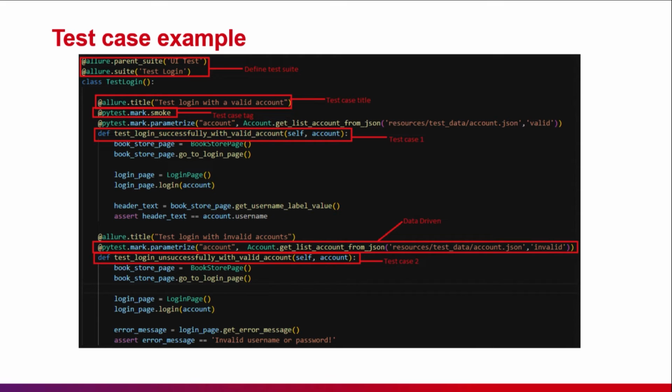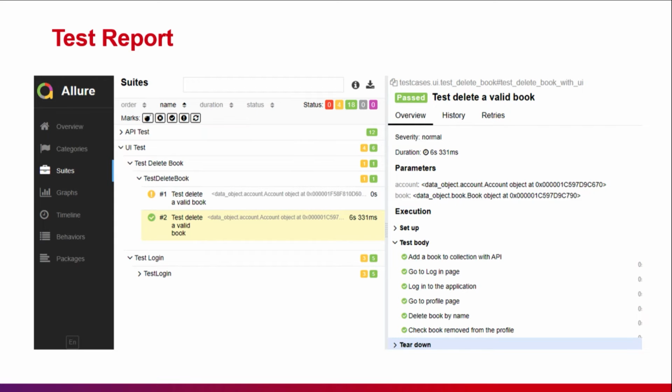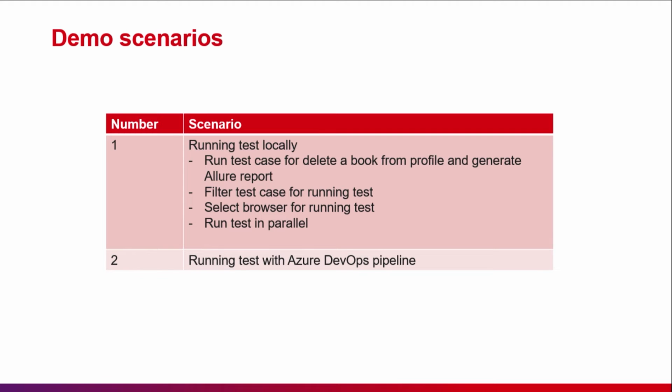For example, we mark the first test case as smoke here. After running test, the Allure report will be generated. Now, we'll move to the demo section. In this demo section, we will run some scenarios shown here.